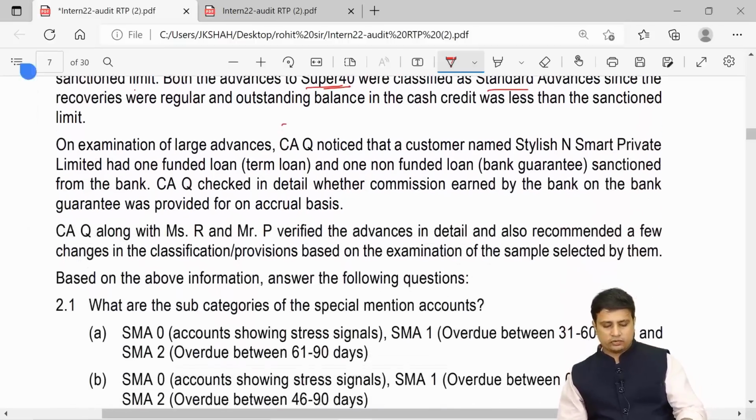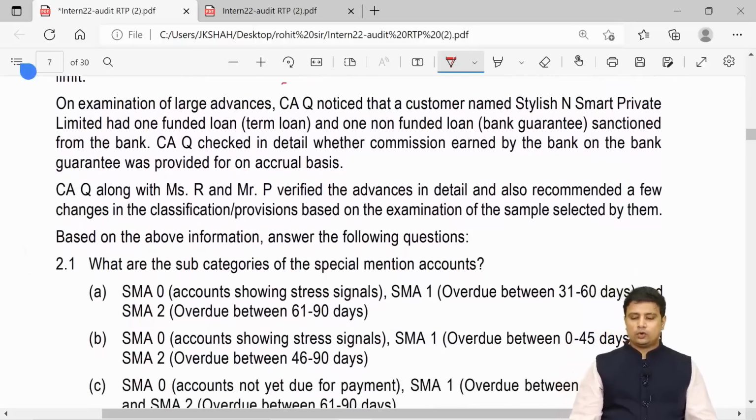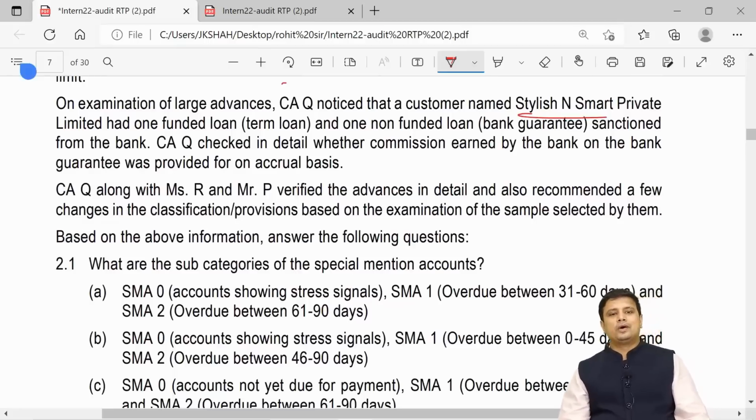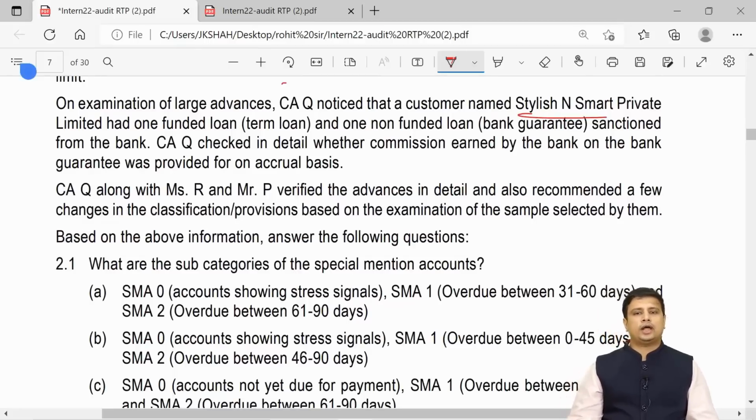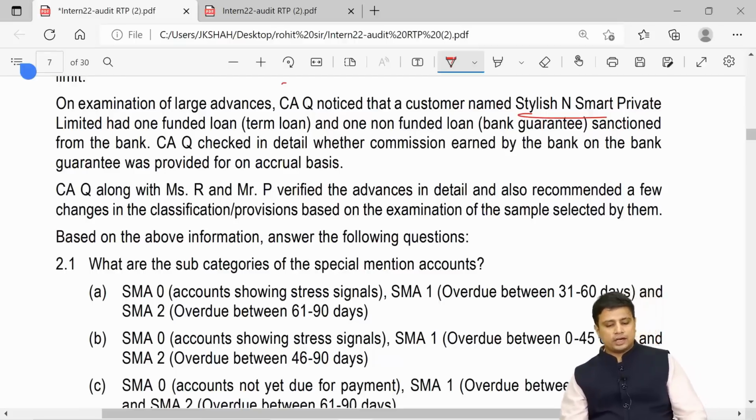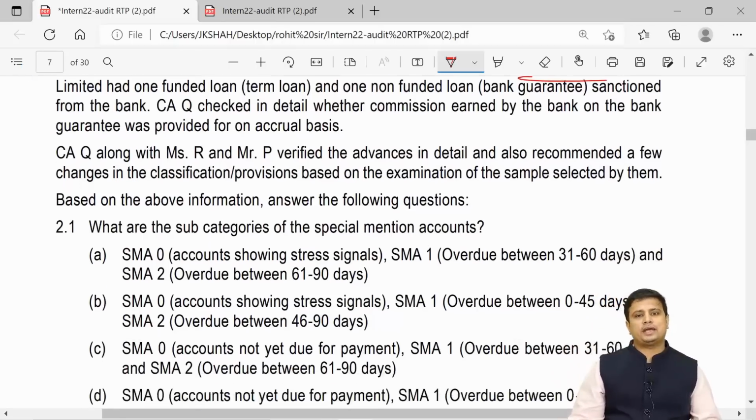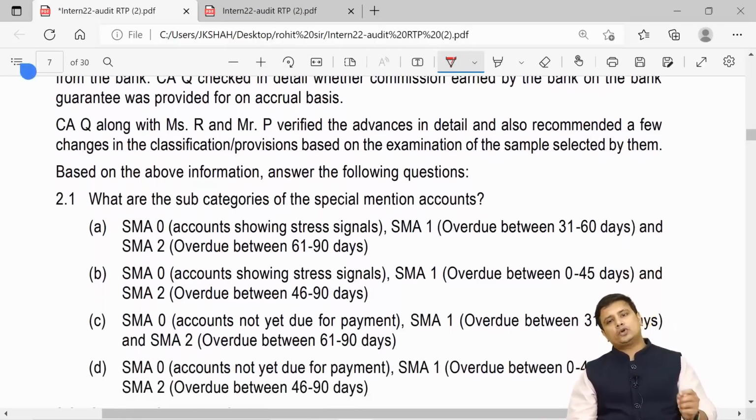On examination of large advances, CAQ noticed that a customer named Stylish and Smart Private Limited had one funded loan, term loan, and a non-funded loan, bank guarantee, sanctioned from the bank. CAQ checked in detail whether the commission earned by the bank on guarantee was provided for on accrual. CAQ along with R and P verified the advances in detail, and also recommended a few changes in the classification provisions based on the examination of samples selected by them. Based on the above information, answer the following question.